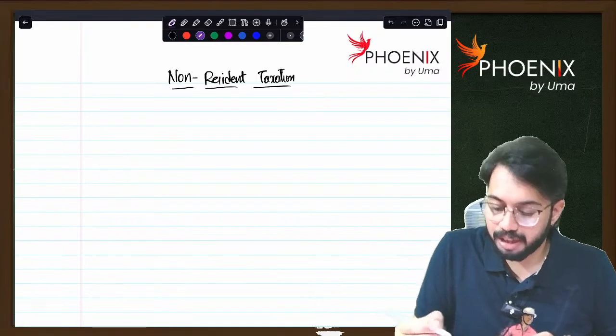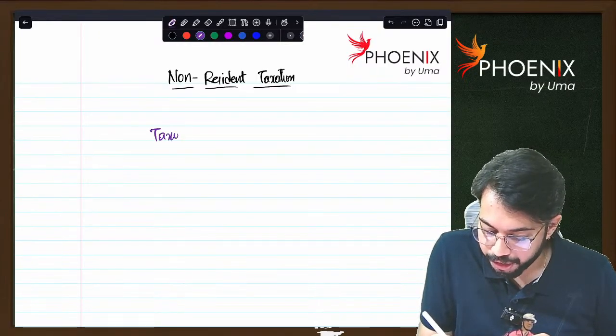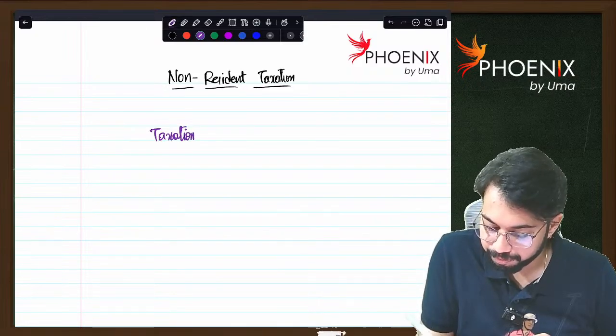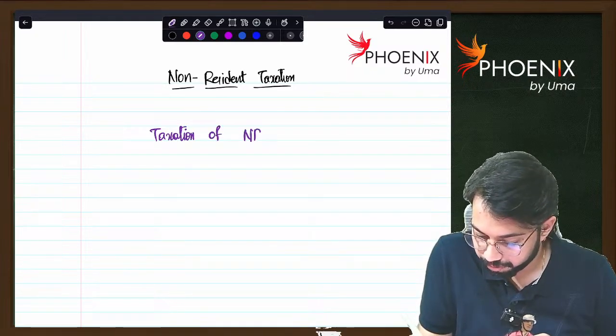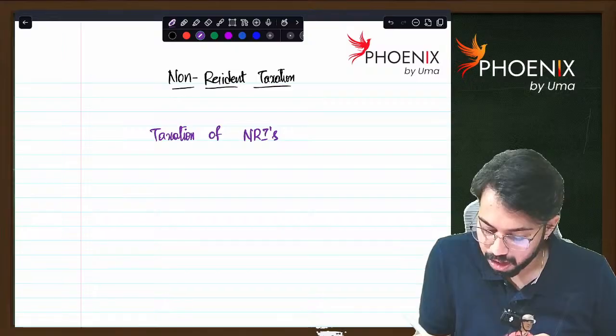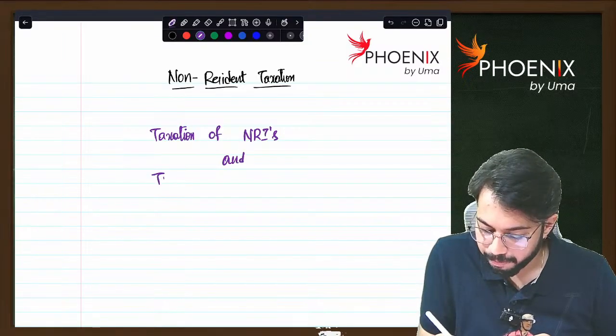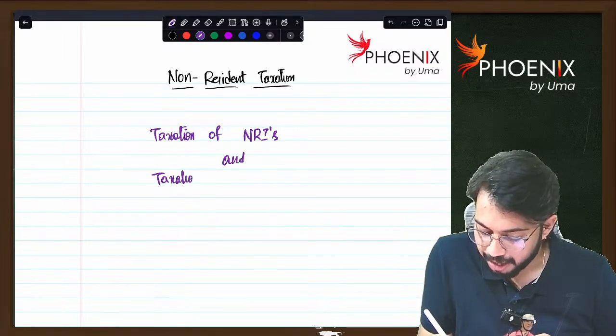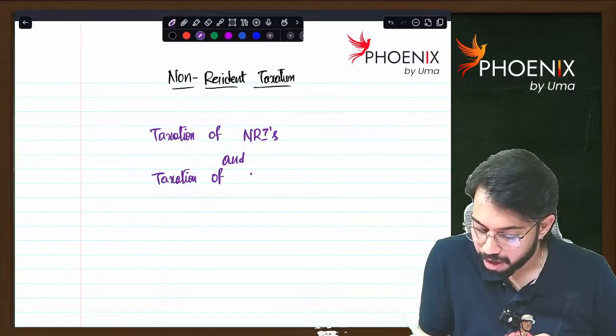So first I will cover taxation of NRIs, and then taxation of non-residents.